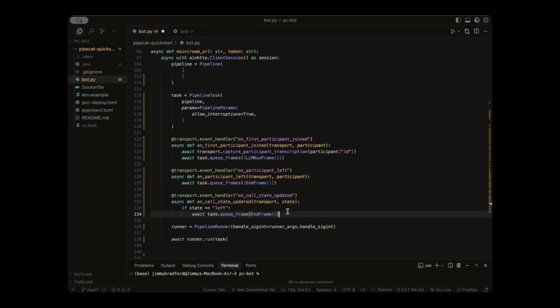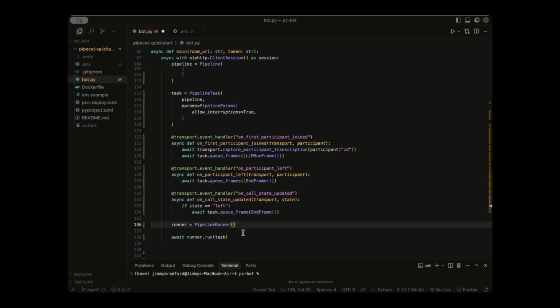And then we need one more event handler. I'm just going to paste it in. This is just another way to check that if a participant leaves, we can just end the call immediately. And we don't need signal interruptions anymore inside of the pipeline runner. So just go ahead and delete it. And keep await runner.run(task).